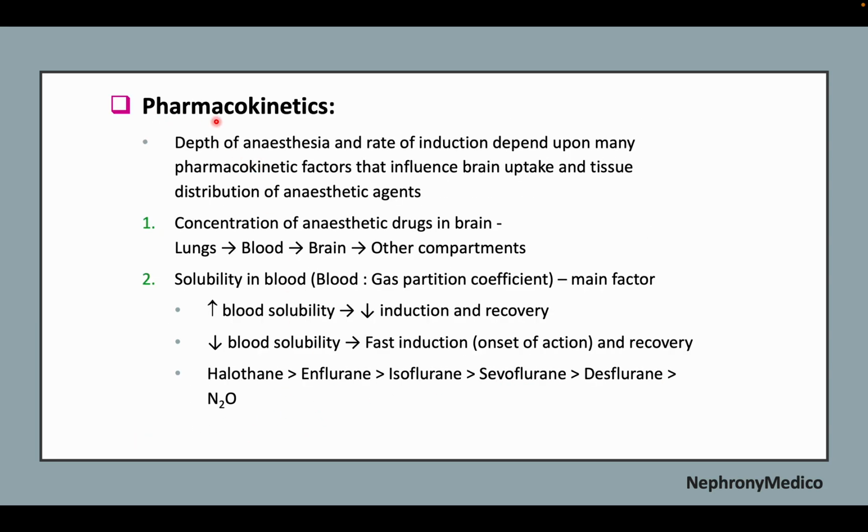Now, pharmacokinetics of general anesthesia. The depth of the anesthesia and rate of the induction depend upon many pharmacokinetic factors that influence brain uptake and tissue distribution of anesthetic agents. Now, concentration of the anesthetic drugs in the brain involves lungs, blood, brain, and other compartments. Now, solubility in blood is the main factor. Increased blood solubility causes delay in the induction and recovery, and vice versa. Halothane is best in this case.